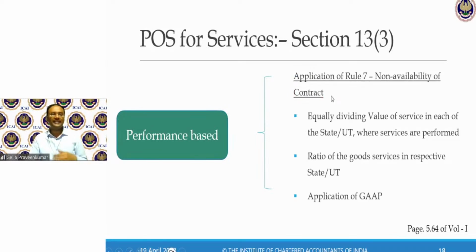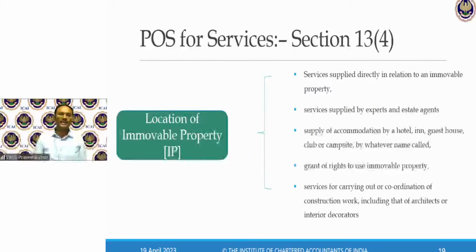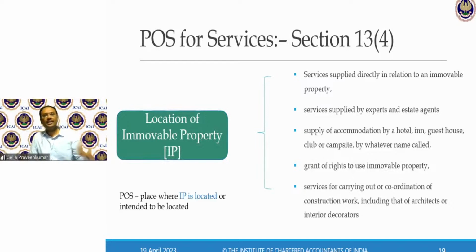Now, there is a rule defined as per generally accepted accounting principles. You identify how much is the performance in a state or a union territory. On the basis of that, identify your place of supply. This is a general application rule. Next. Immovable property, as section 12, subsection 3 goes. Same concept is applicable under section 13, subsection 4.